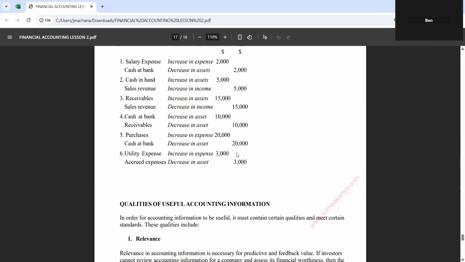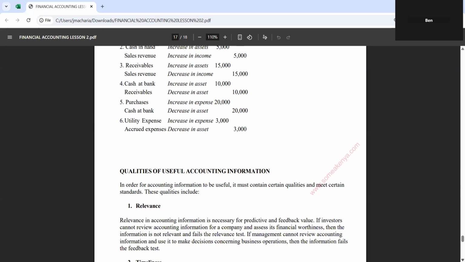By a double entry here, we mean that when there is a debit item, there automatically has to be a credit item. And when there's a credit item, there automatically has to be a debit item. That's the reason you're seeing when you debit cash, then you credit another item. When you credit cash, then you debit a corresponding item. So that will be clear in our next lesson.